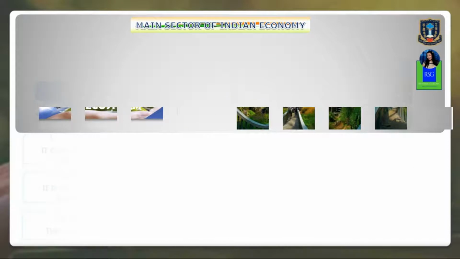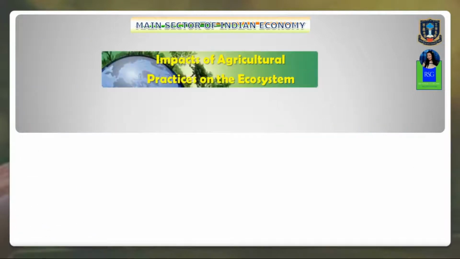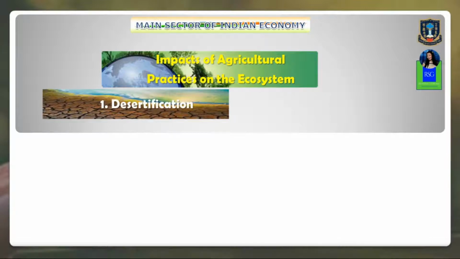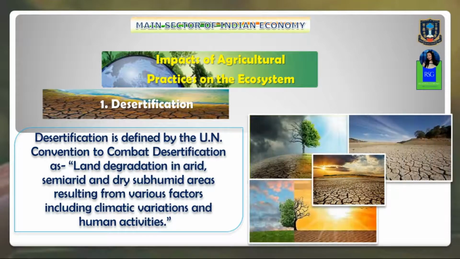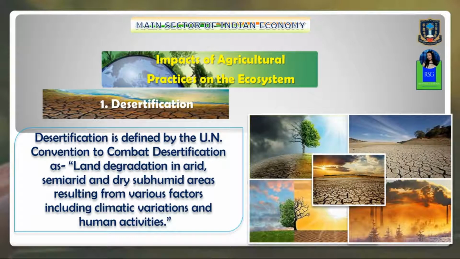Now we are going to see the impact of agricultural practices on the ecosystem. The first impact is desertification. What is desertification? It is the washing away of the earth's topsoil due to various factors and largely by human activities.